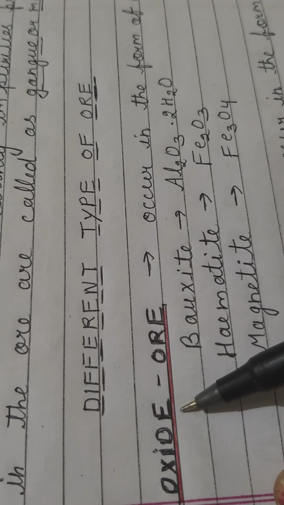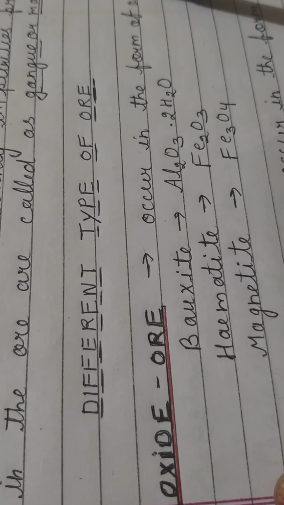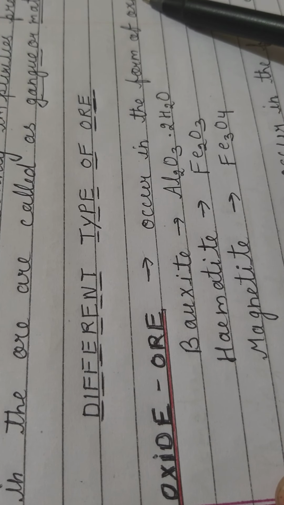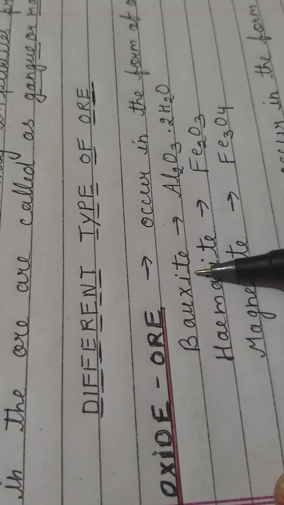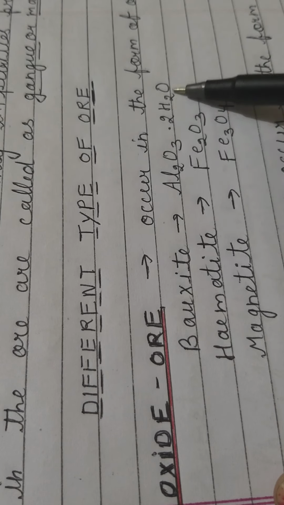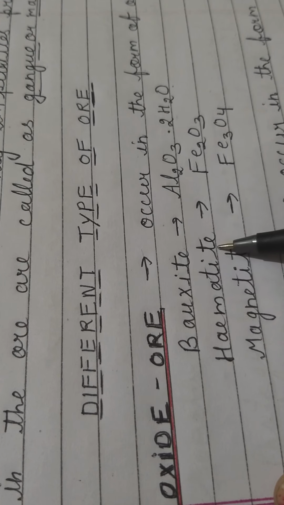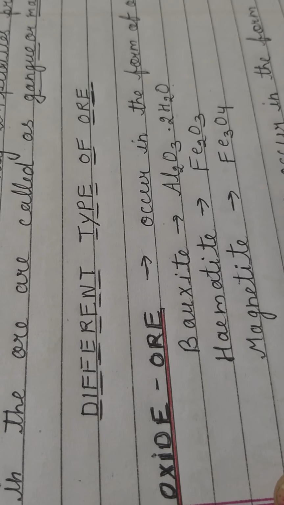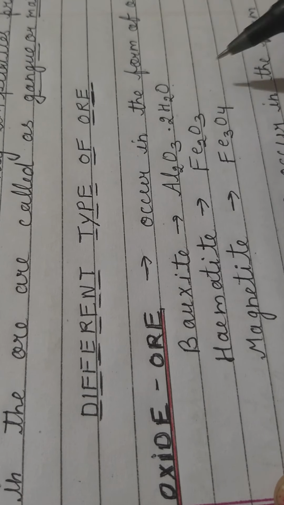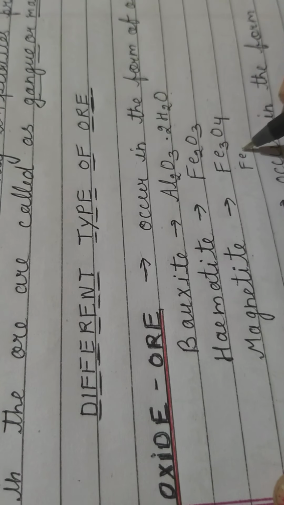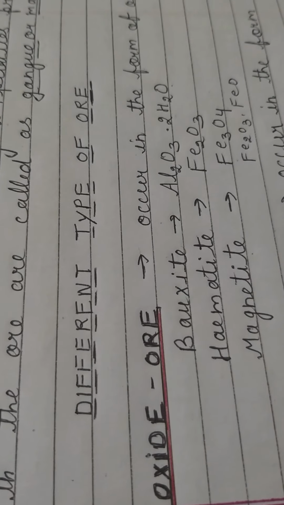Okay, so the first form of ore is oxide ore. Most probably they occur in the form of oxide, meaning the metal is in combination with oxygen. First example is bauxite. The formula is Al2O3.2H2O. Here 2 moles of water represent the water of crystallization. Next is hematite, Fe2O3. Magnetite is the next ore of iron, Fe3O4, and this is the combination of Fe2O3 dot FeO, ferric oxide and ferrous oxide.